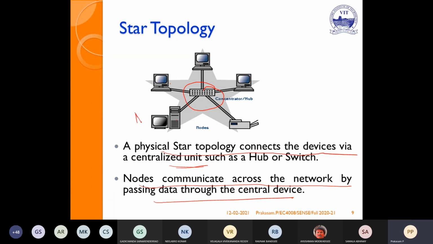Suppose let us consider this is A, this is C. I want to send a message from A to C. It will go to the central device. It will identify the address, then it will pass it to the respective destination node.